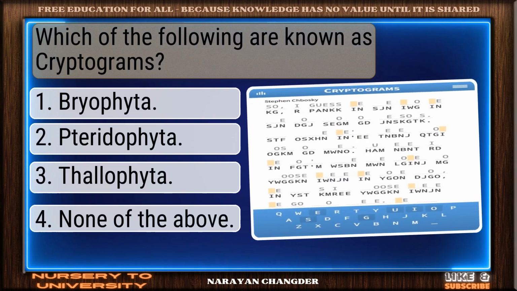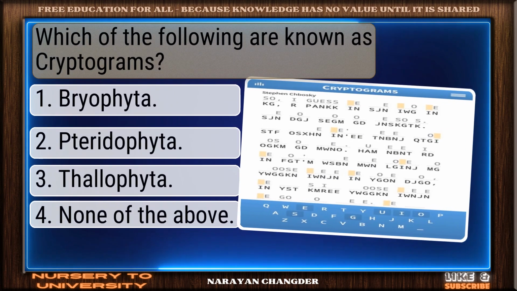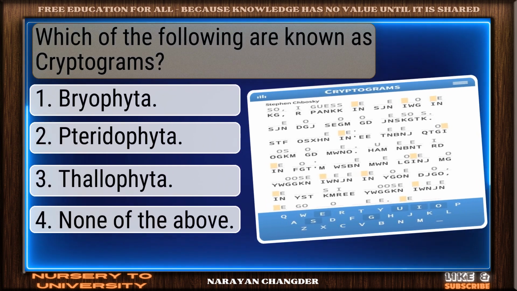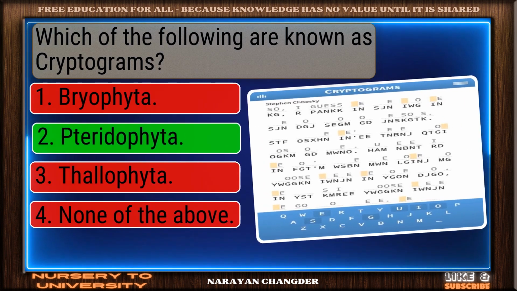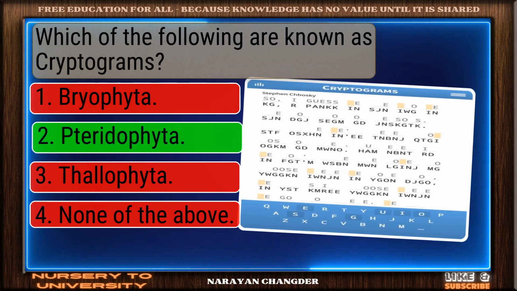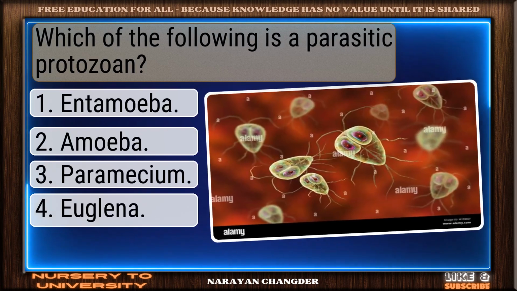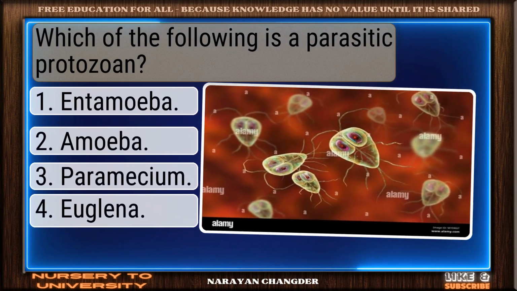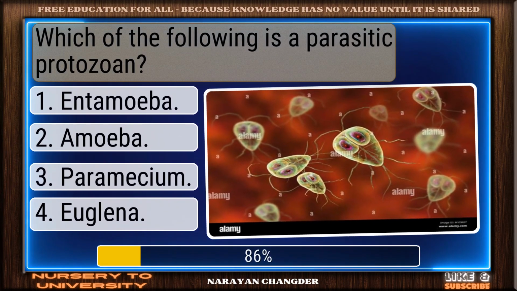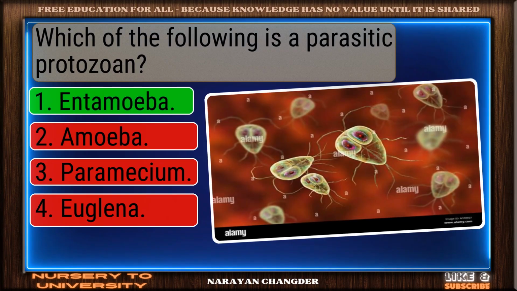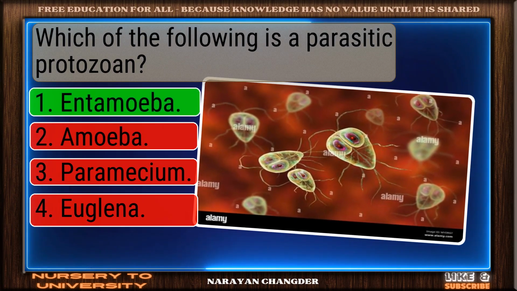Question number 175. Which of the following are known as cryptogams? Great thinking. Pteridophyta is the right choice. Question number 176. Which of the following is a parasitic protozoan? Good job. Your answer, Entamoeba, works well here.